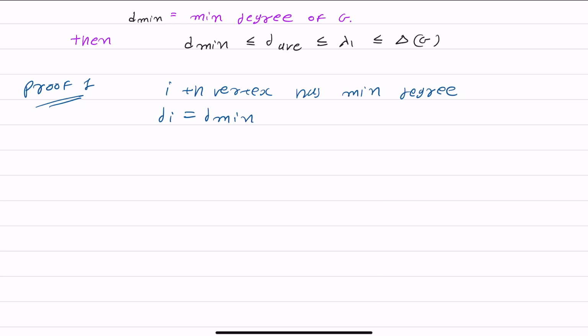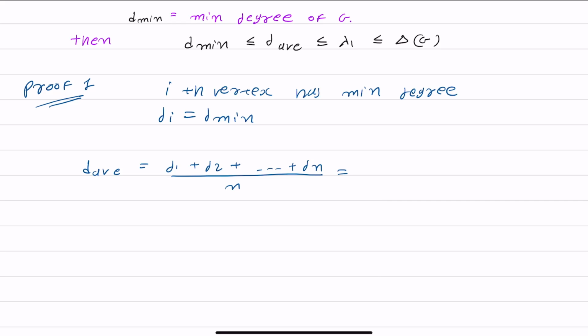Then we can write d average is equal to d1 plus d2 plus up to dn divided by n, meaning the sum of all degrees divided by the total number of vertices.